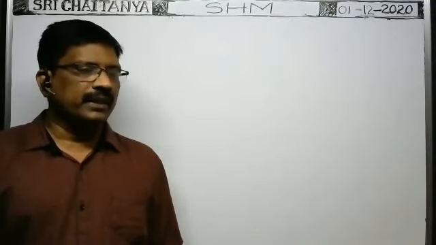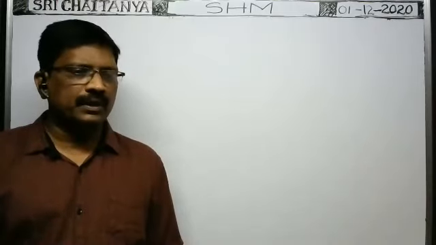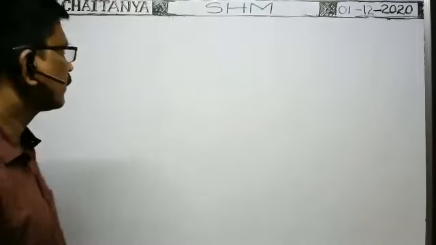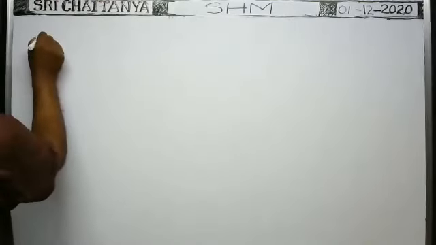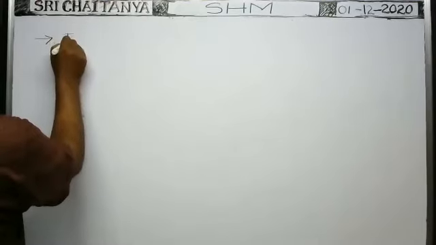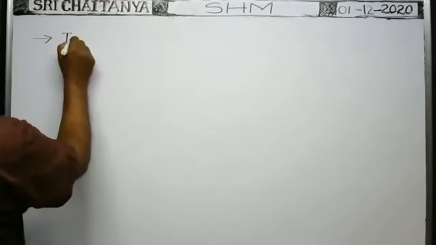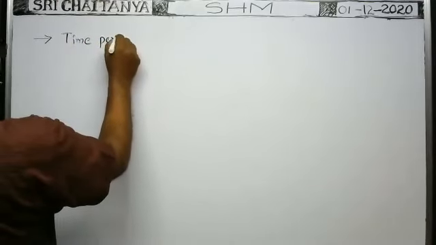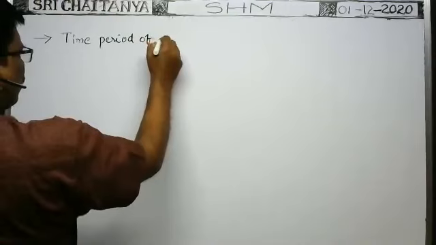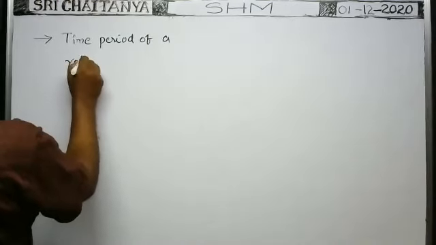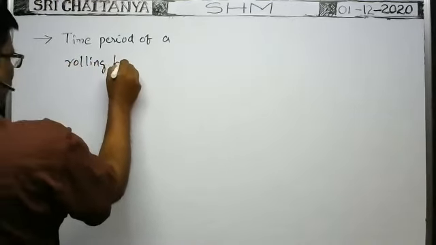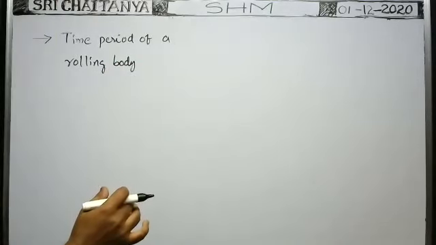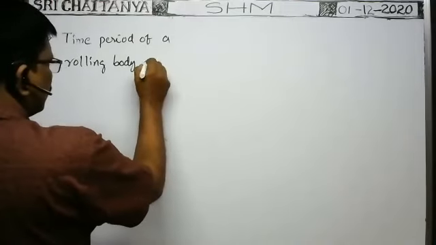Yesterday, we derived the formulas for time period of bodies in different cases. Some more cases are also there. Time period of a rolling body, like cylinder, sphere, whatever it may be. Time period of a rolling body in a concave mirror.